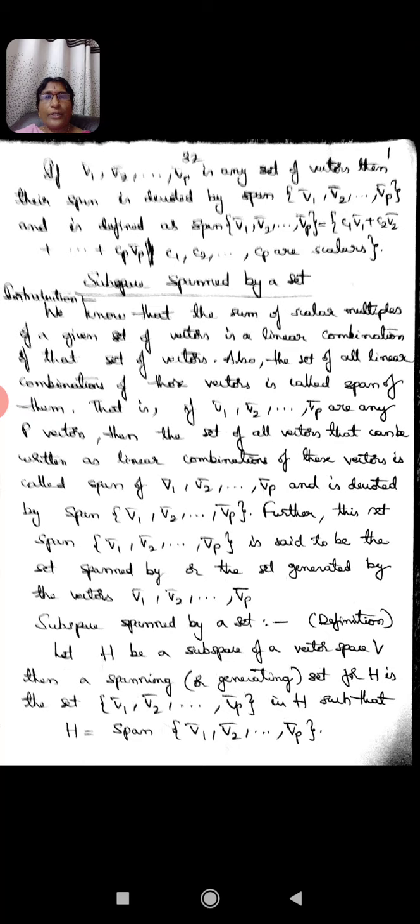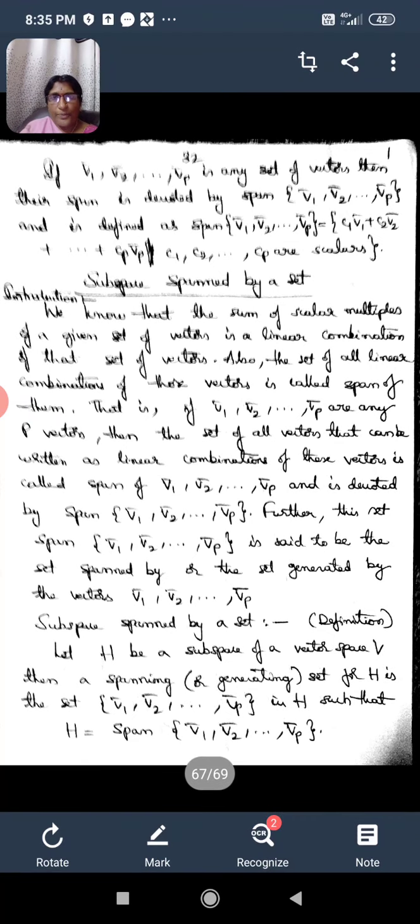So in the above definition of span, we have seen that span is just a set, but in this definition it is given that if H is a subspace of the vector space V consisting of those vectors V1 bar, V2 bar, so on Vp bar, then H is equal to span of V1 bar, V2 bar, so on Vp bar, and we know that H is a subspace. So that is how we can say that span of V1 bar, V2 bar, so on Vp bar is a subspace of the vector space V.